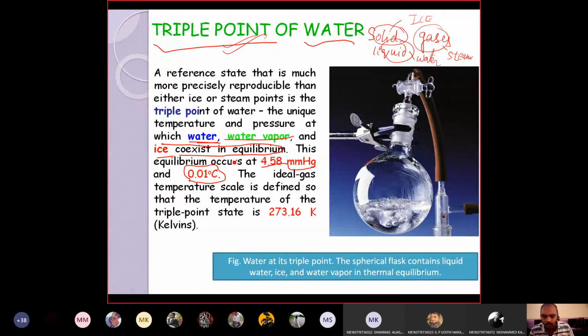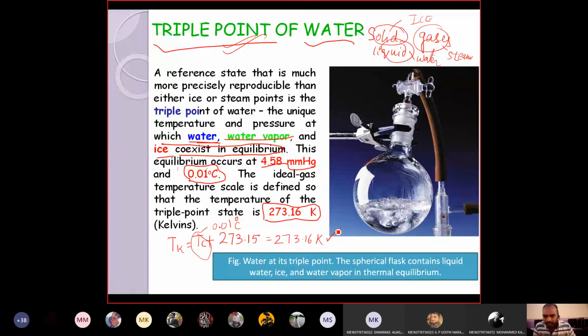Very important. In the absolute scale, the triple point of water is 273.16 Kelvin. Because if you add 273.15 to the Celsius value, it is converted into Kelvin. So T Kelvin is equal to degrees centigrade or Celsius plus 273.15. In the triple point of water, the temperature is 0.01 degrees Celsius. Therefore, if you add 273.15, in the absolute scale the triple point of water is 273.16 Kelvin.